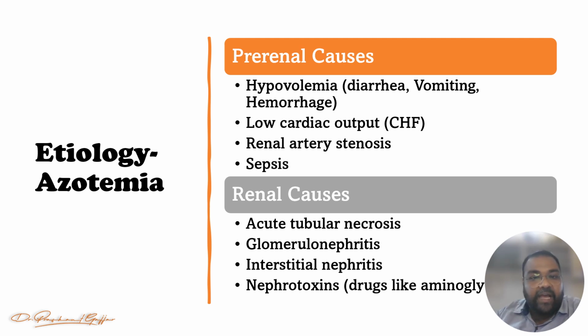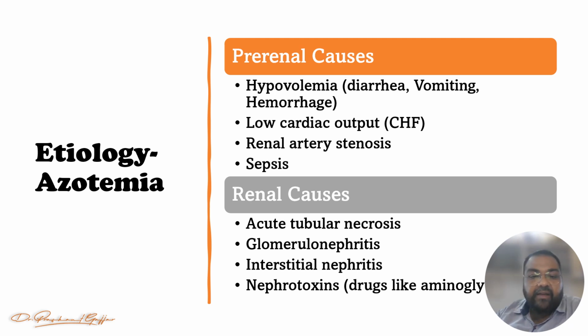Pre-renal causes due to the hypovolemia, in the diarrhea, vomiting, and the hemorrhage, the volume of the blood will be decreased, or the specific gravity of the blood will be decreased. Sometimes the low cardiac output is there, congestive heart failure, which can cause not proper cardiac output. Sometimes renal artery stenosis is there, and the sepsis. So these four you can consider they are the pre-renal cause of the azotemia, right?